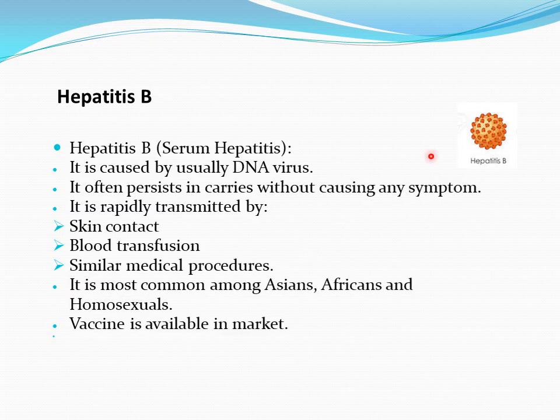Hepatitis B. This is the hepatitis B virus, shown in this figure. Hepatitis B was formerly known as serum hepatitis. Why? Because it is transmitted through blood transfusion, therefore it is known as serum hepatitis. It is usually caused by a DNA virus that is shown in this figure. Often it is carried without causing any symptoms. It is rapidly transmitted by skin contact, blood transfusion, and similarly medical procedures. It is most common among Asians and Africans, and also among homosexuals. A vaccine is available in the market.